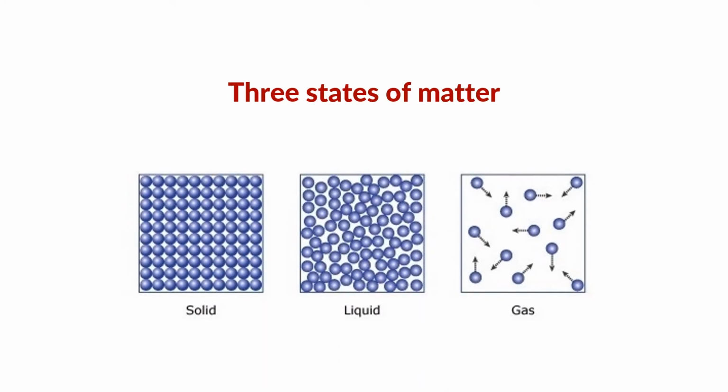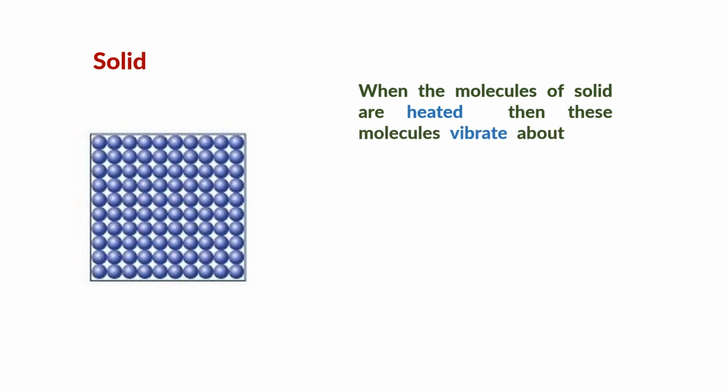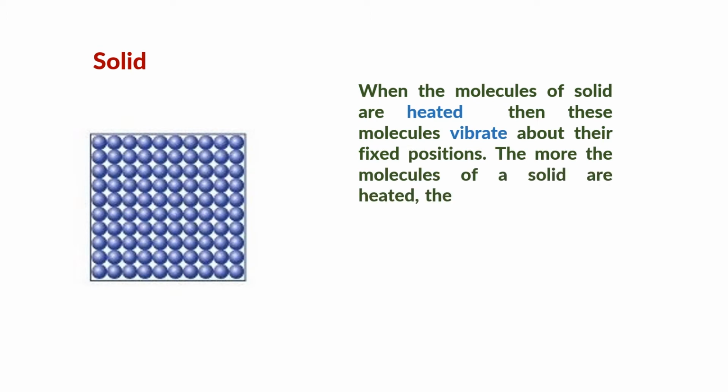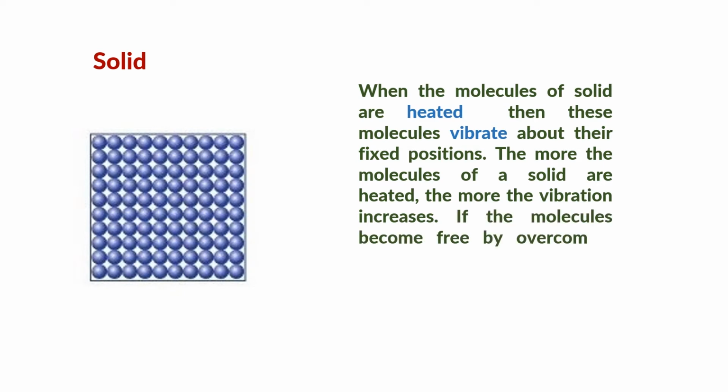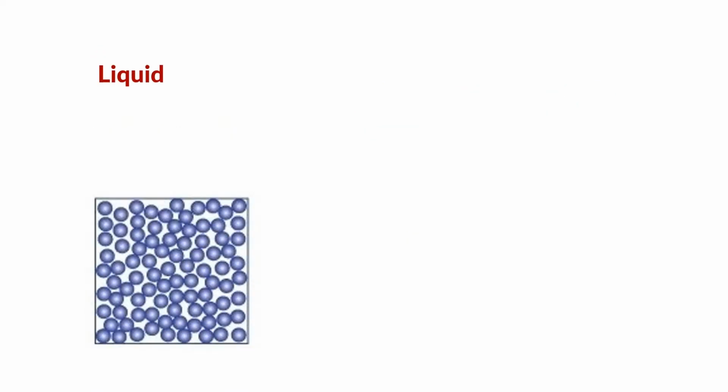We know that there are three states of matter: solid, liquid, and gas. In solid, molecules are very close to each other. When the molecules of solid are heated, these molecules vibrate about their fixed positions. The more the molecules of a solid are heated, the more the vibration increases. If the molecules become free by overcoming the intermolecular forces among them, then the solid changes its state and becomes liquid.